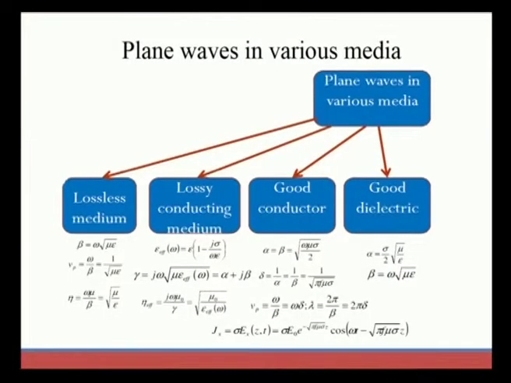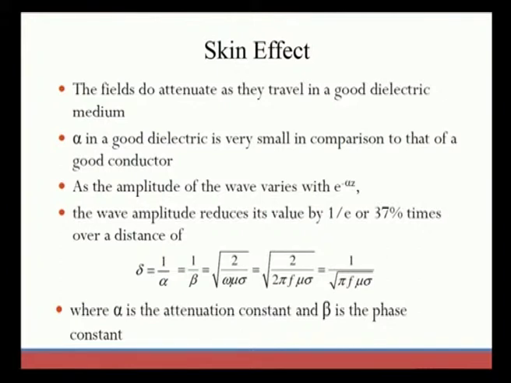So, we have these plane wave variations in different media. This has to be carried forward for the reflection and refraction study, for normal incidence and also oblique incidence. After this we need to know about the skin effect. The skin effect is a term that deals with the variation of electric field or electric current density on the surface of a conductor. On the surface of a conductor, due to some factors, the density of current will change. That phenomenon is called the skin effect.